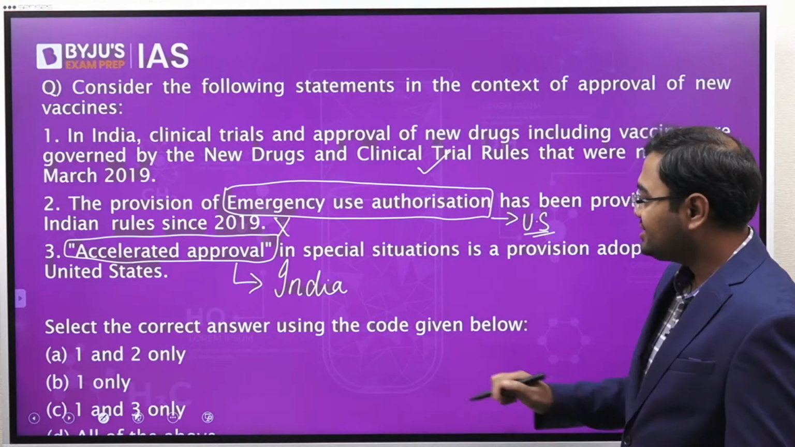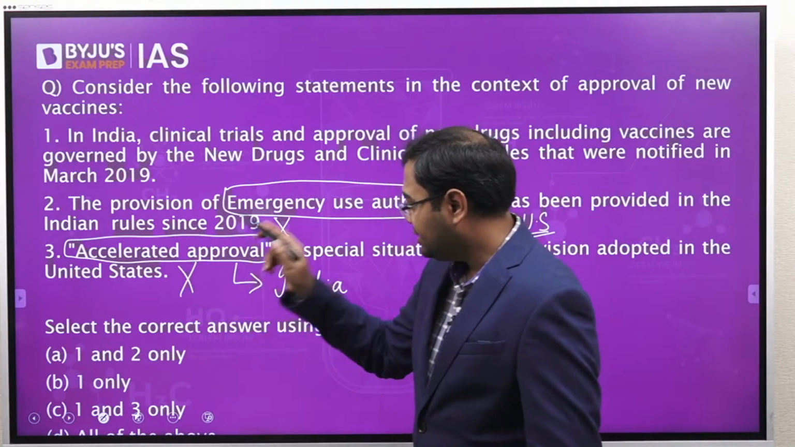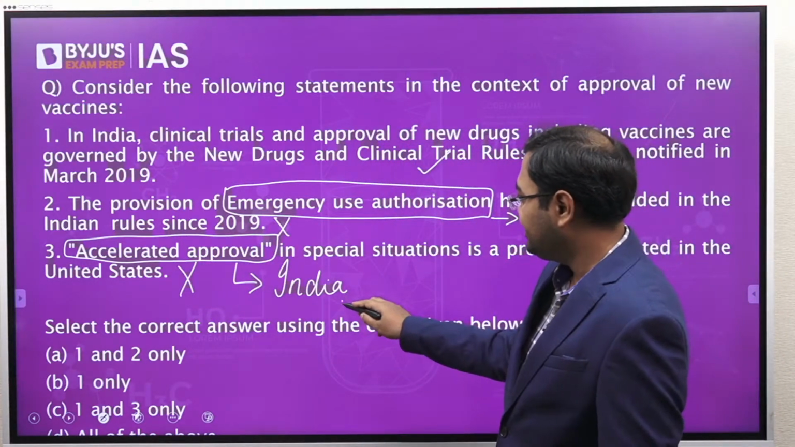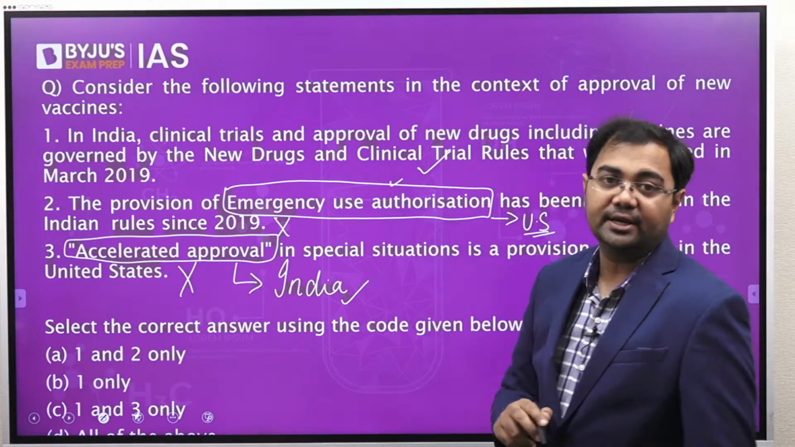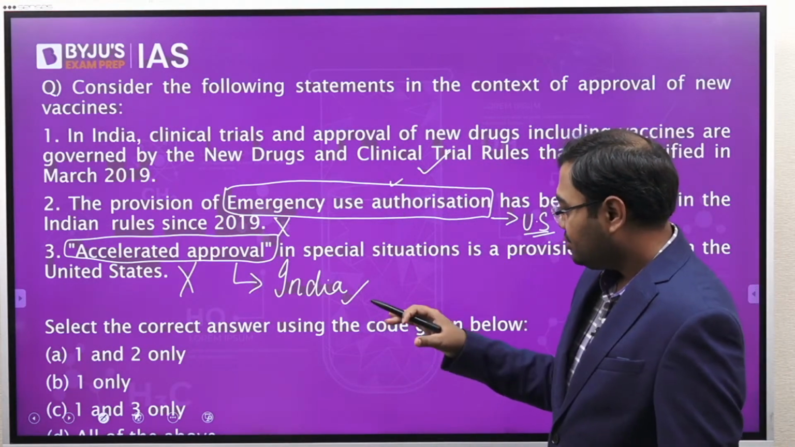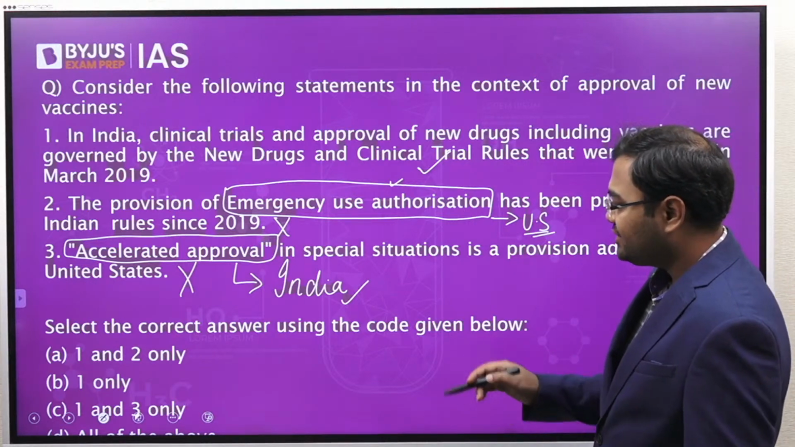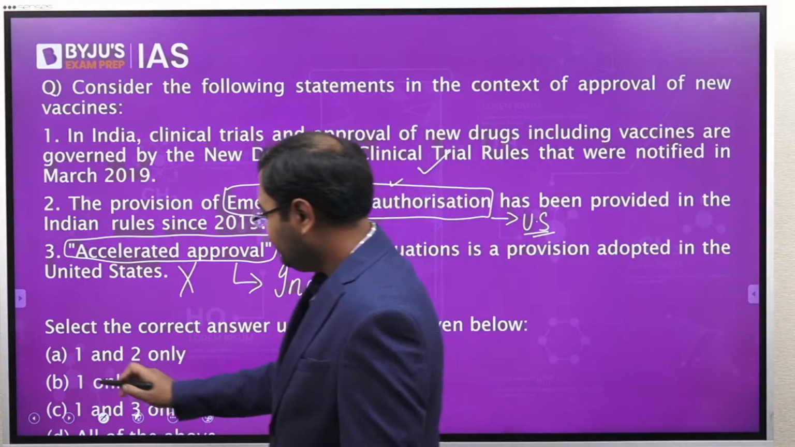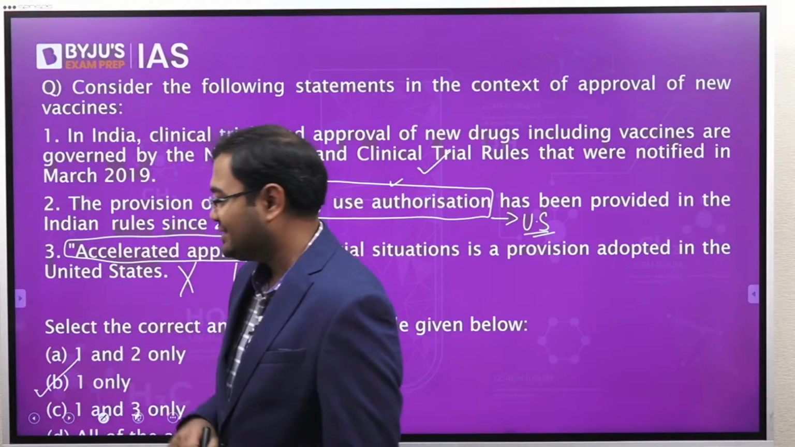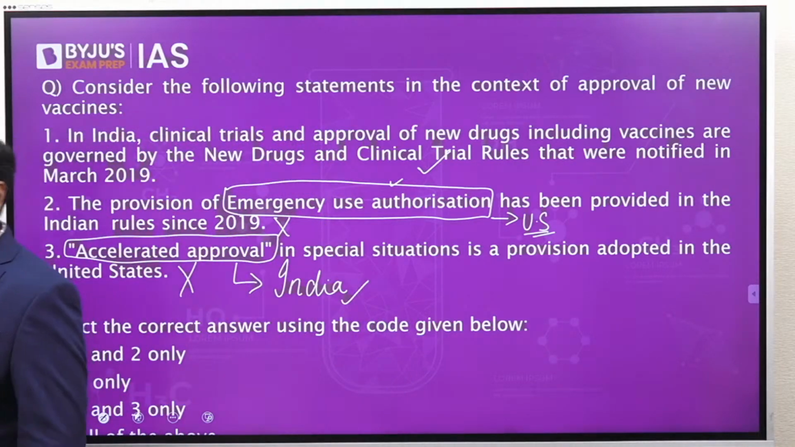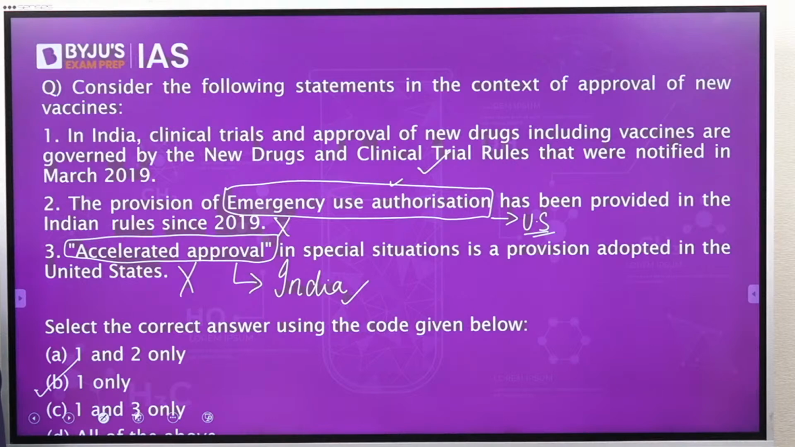So that's why this third statement also is wrong. The third statement is also wrong because this is related to India and the second statement is related to the US. We have been asked which of the following is correct. There is only one statement which is correct, which is one only. So the correct answer here will be B, that is one only. All right.